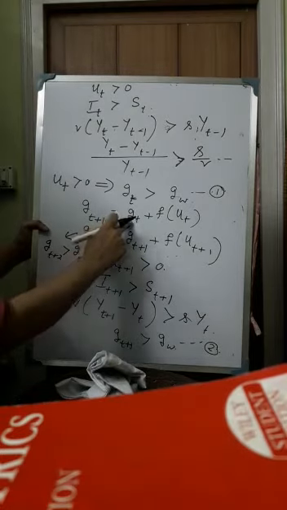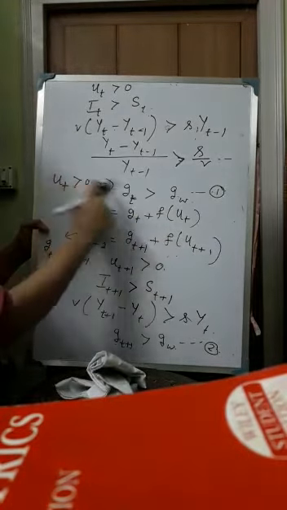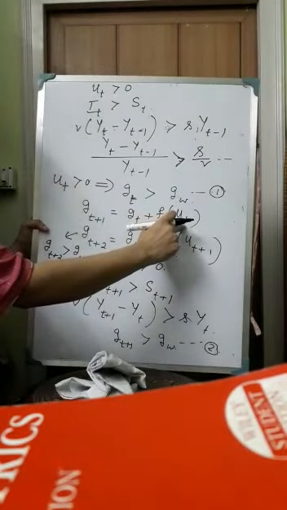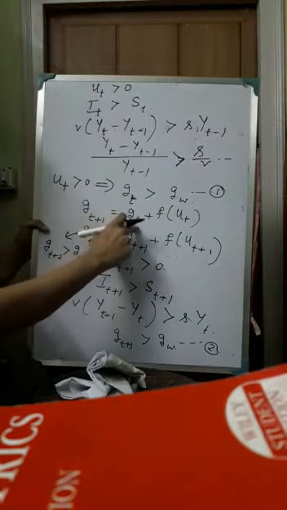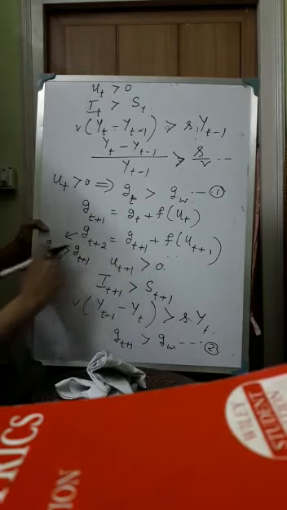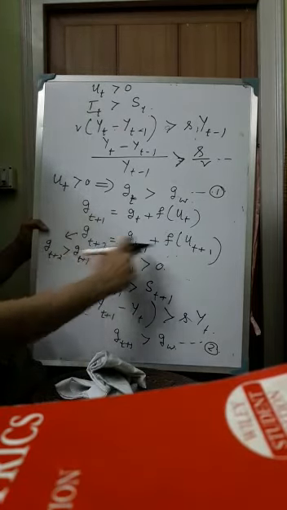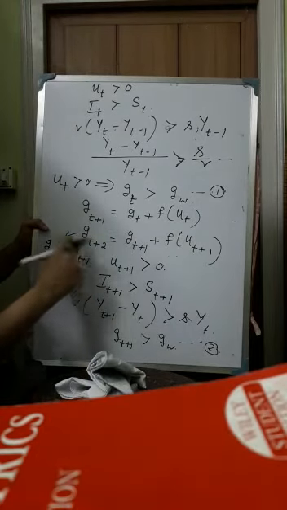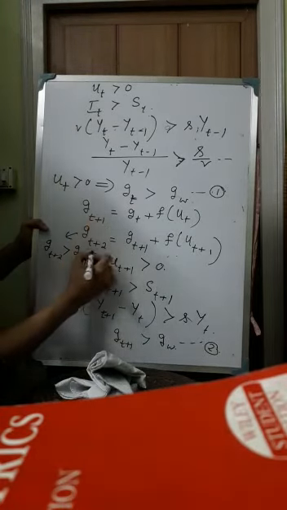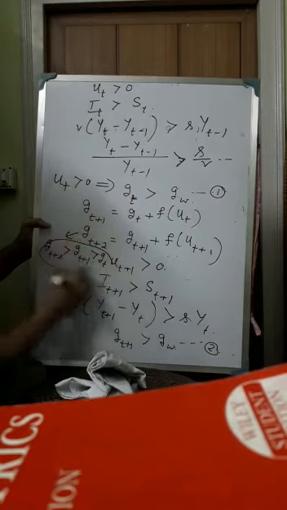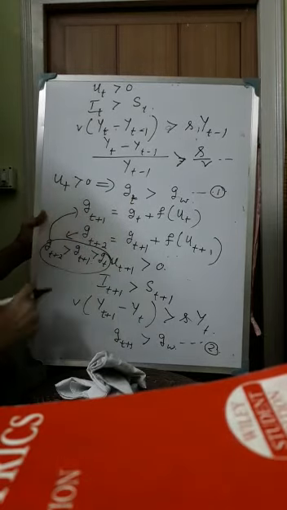Now from here again we can say that when Ut is greater than 0, then fUt is greater than 0, then Gt+1 is greater than Gt. So then from here we can write that Gt+2 is greater than Gt+1, that we have already got from here. Then again Gt+1 is greater than Gt. We can say this from here.